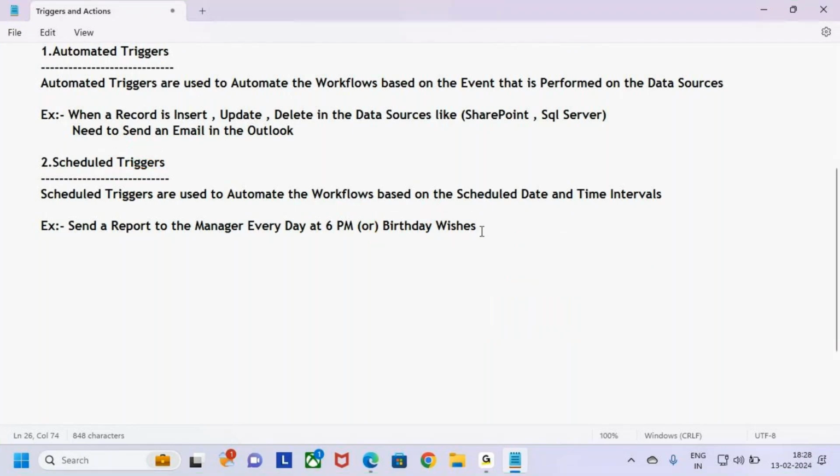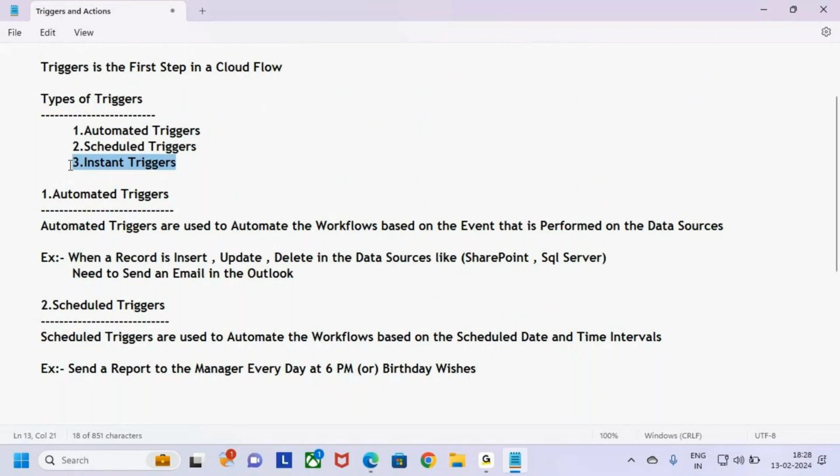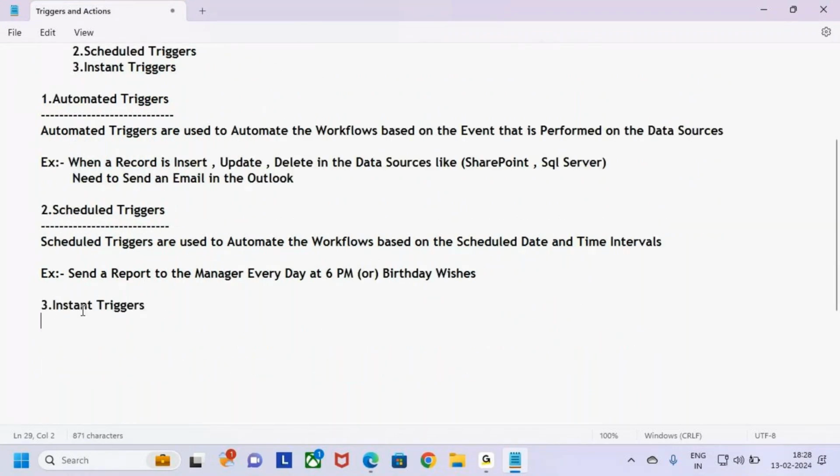And next, what is the one more? Instant triggers. Now what is this instant triggers?